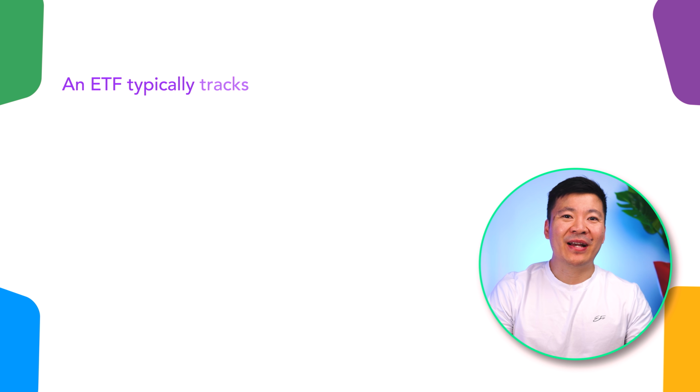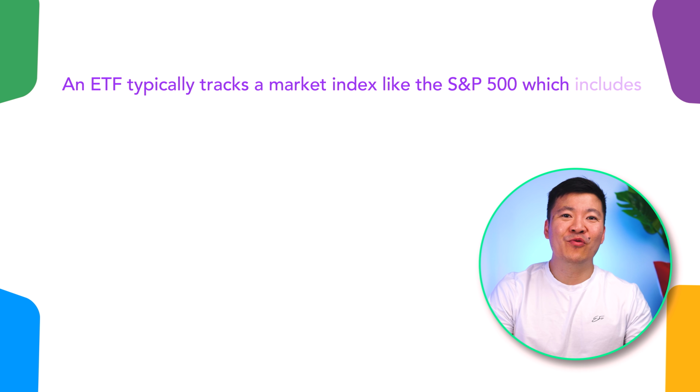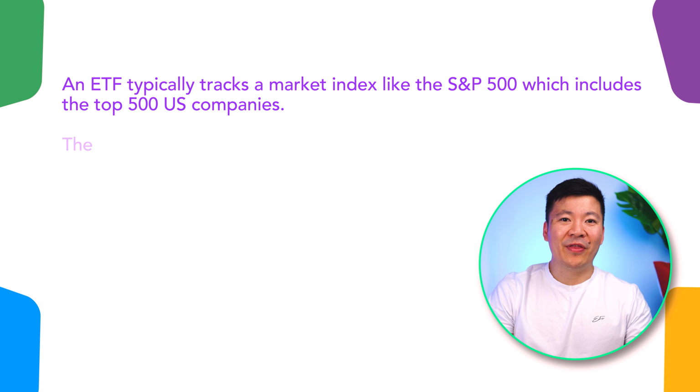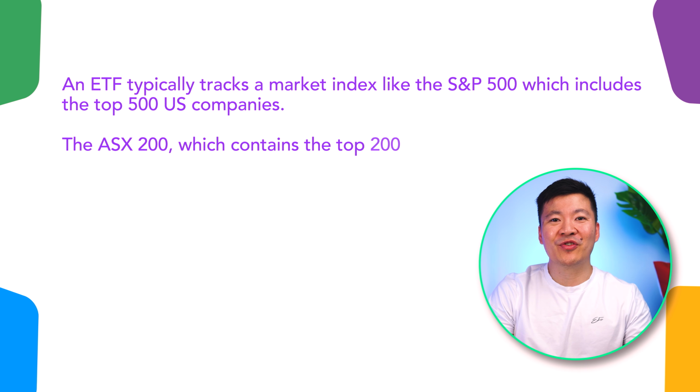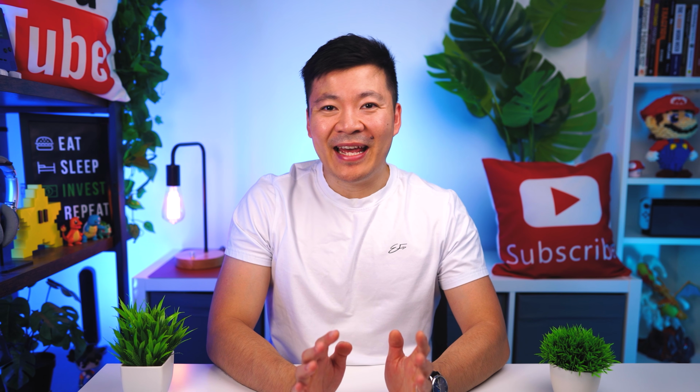An ETF typically tracks a market index like the S&P 500, which includes the top 500 US companies, or the ASX 200, which contains the top 200 Australian companies. By investing in these ETFs, you're essentially investing in the entire market. ETFs are like normal stocks, which can be purchased from the ASX.